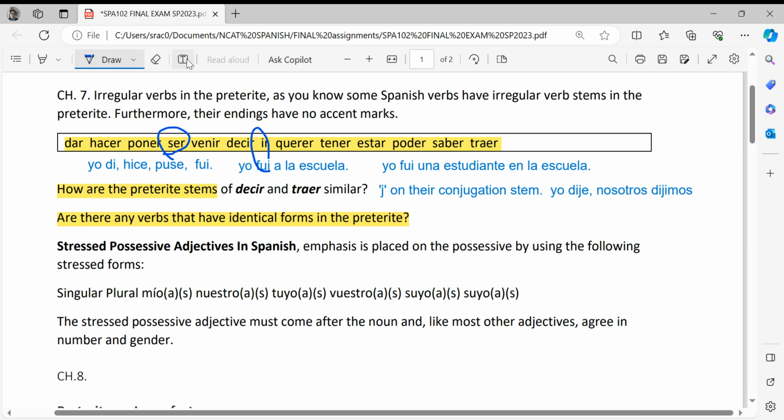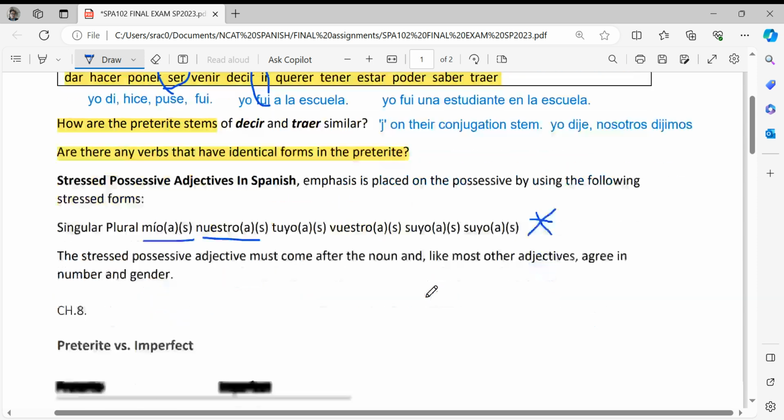Next lesson on the test is stressed possessive adjectives. This you'll have to learn for the test because they will be on the test, okay? You'll have all of these forms, so make sure you know that mío pertains to yo, nuestro pertains to ourselves, nosotros. So learn your forms to express whose is it. Is it mine, yours, his, hers?